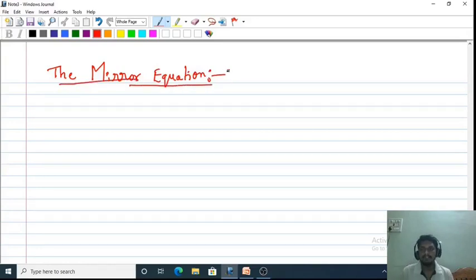This mirror equation is very useful to find the position and nature of the image of an object placed in front of a concave mirror. If you place an object in front of a concave mirror at any distance and you want to know where the image of that object is formed, there is a simple equation. From that we can easily say where the image is formed. So that is called the mirror equation.